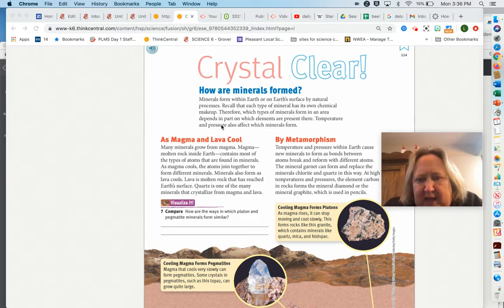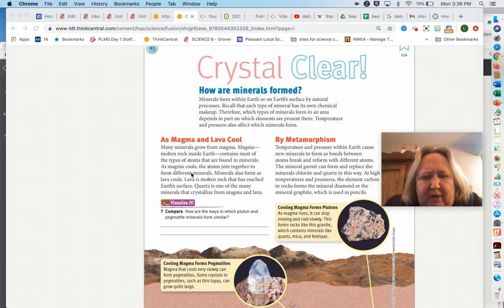And they are formed by natural processes. If we remember the five things, let's go over those again. Their chemical composition, what they're made of. Second one, solid. Third, they have to be inorganic, meaning they never were alive. Fourth is crystal structure, and fifth is natural process. So they can be in any order, but those five things.